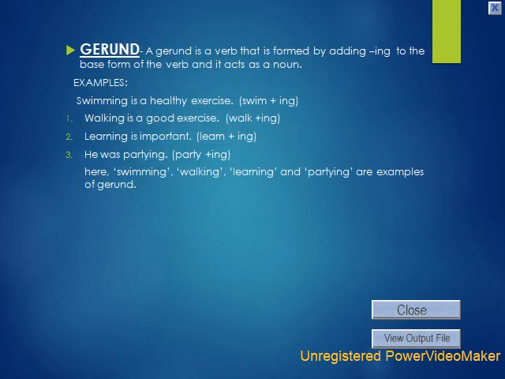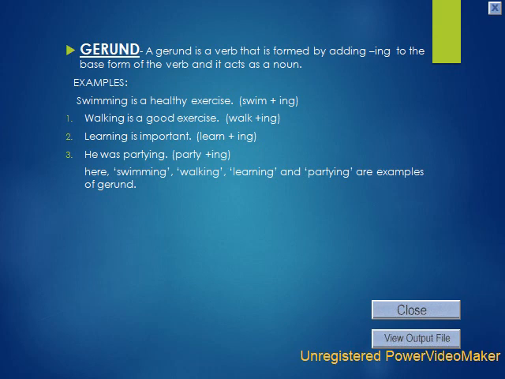Gerund. A gerund is a verb that is formed by adding ing to the base form of the verb, and it acts as a noun in a sentence. Let's see some examples. Swimming is a healthy exercise. So here, swim is the main verb and we are adding ing to it. So it becomes swimming. Next example, walking is a good exercise.